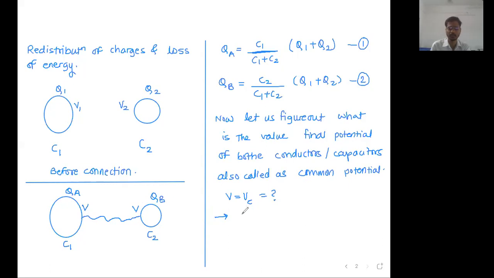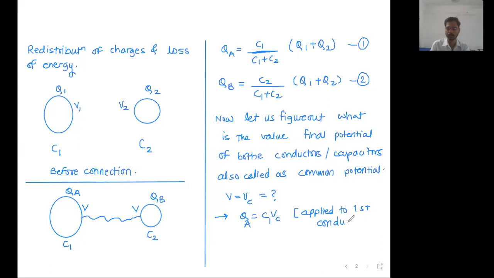Just like Q is equal to CV, we know Q is equal to CV. I can write QA is equal to CA, and CA means C1 because capacity is not going to change. So C1 into V, where V is the common potential or VC. Q equal to CV for the first conductor. This rule is applied to the first conductor.